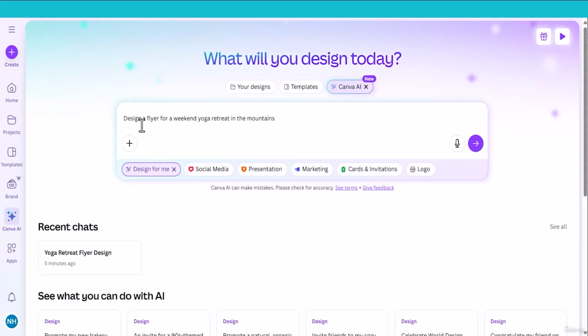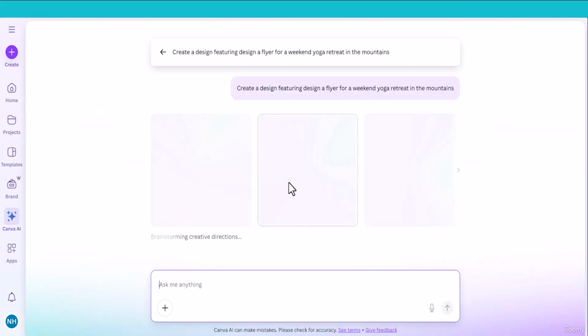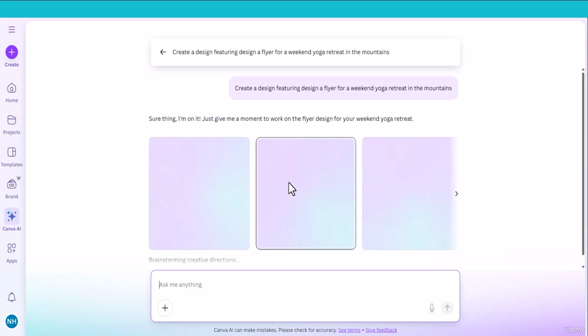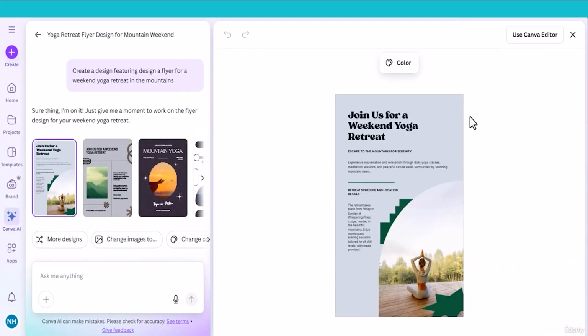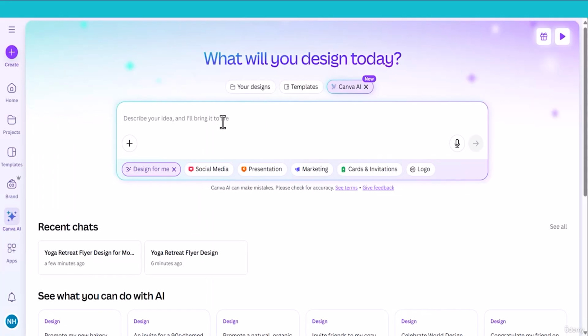Here is the prompt: design a flyer for a weekend yoga retreat in the mountains. Let's see what Canva brings magic for me. Canva is designing a flyer for a yoga retreat in the mountains. These are the designs Canva created for me. If you click this one, it will open this window. If you like this one, you can use the Canva editor and edit this flyer there. If you don't like it, start again and write your prompt. Canva will design another one.